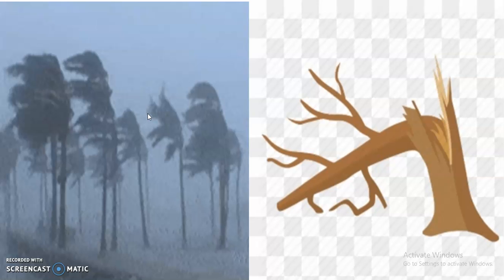I heard a branch crack as it broke on the wind. Look at the tree here. It was a stormy day.